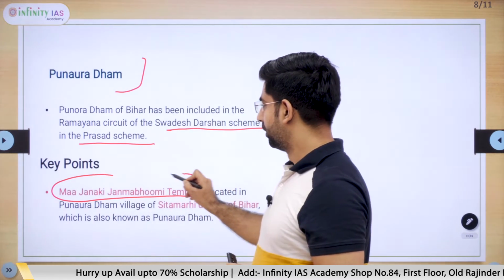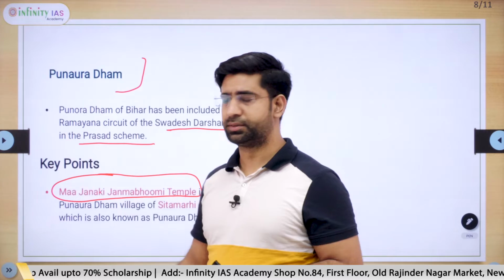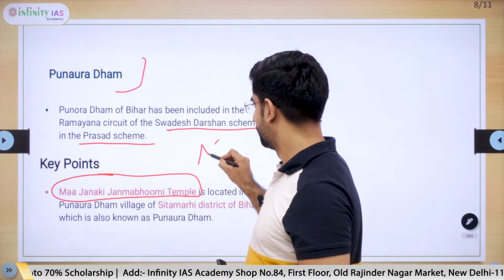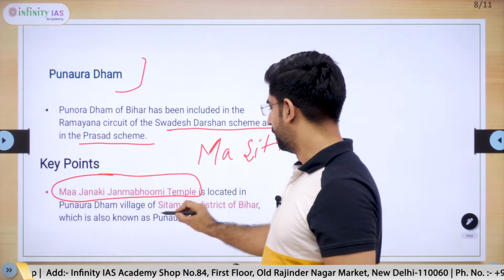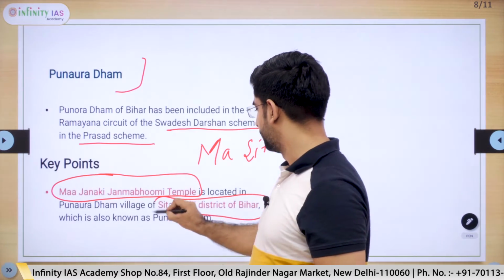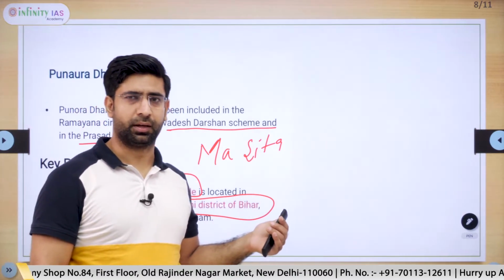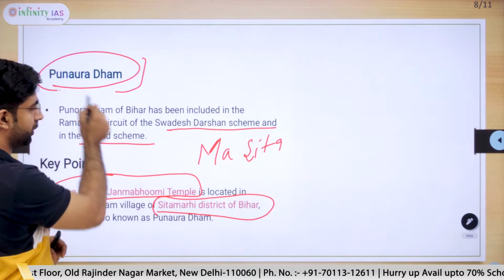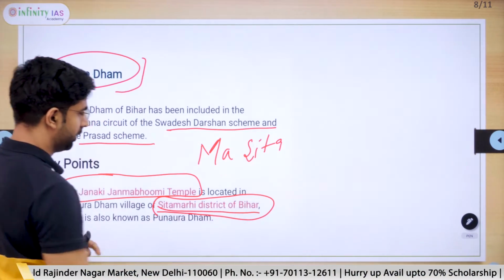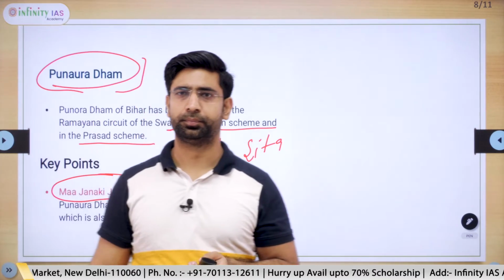It is a temple of Ma Janki Devi. Ma Janki here means Ma Sita. It is situated in Sitamarhi district of Bihar. It is the key point to remember because they can ask it: where is Punaura Dham? It is in Sitamarhi district of Bihar. It is related with the Ma Sita of Ramayana.